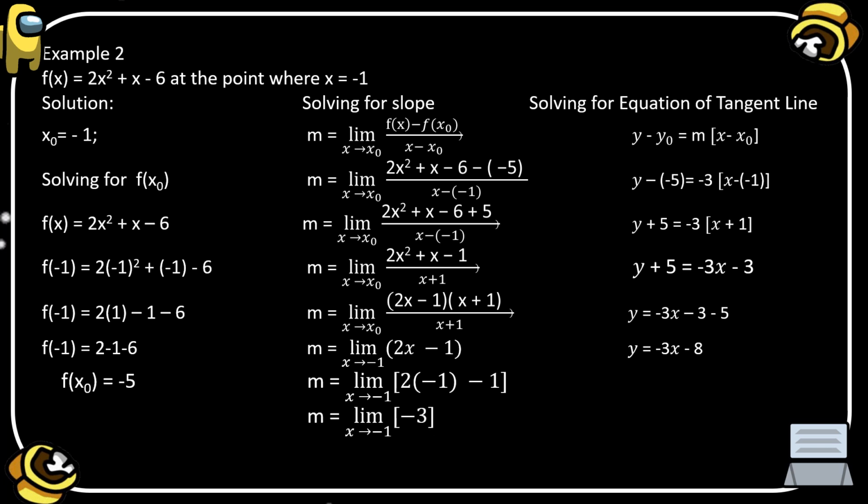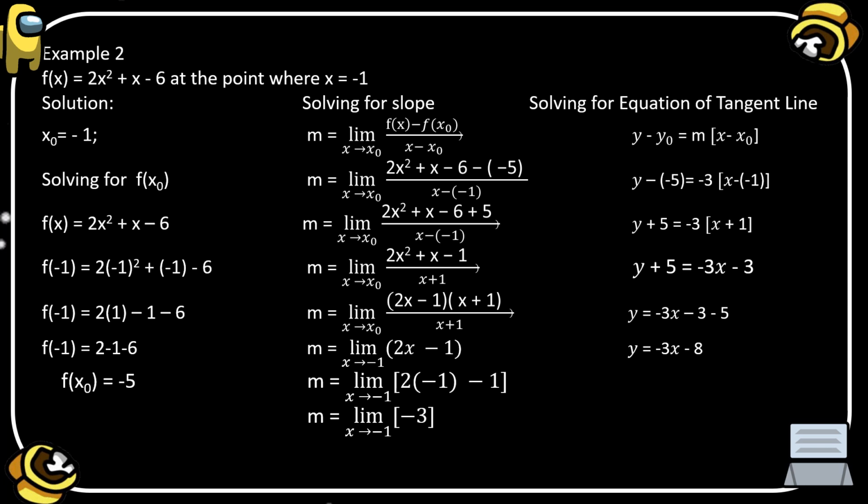Now we are going to solve for the slope of the line using the formula of the limit, or the slope is equal to the limit of f of x minus f of x sub 0 over x minus x sub 0, where x is approaching x sub 0. Remember that f of x is 2x squared plus x minus 6, minus the value of f of x sub 0, which is negative 5, all over x minus the value of x sub 0, which is negative 1.